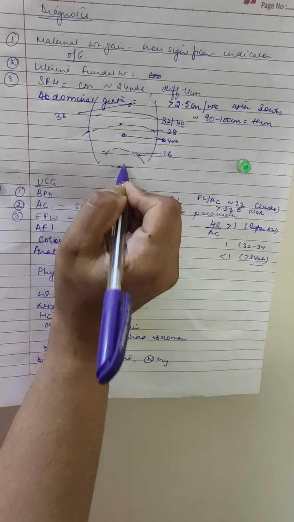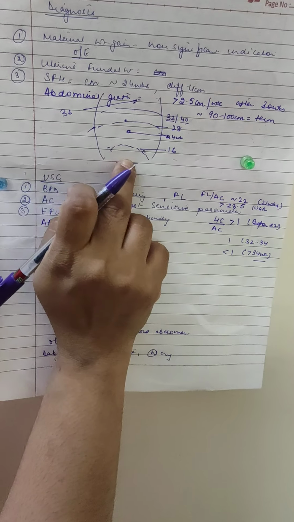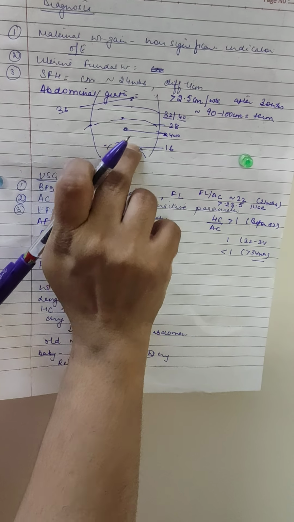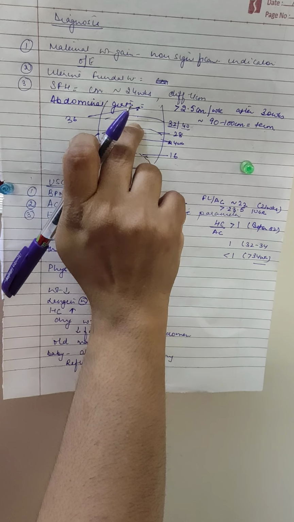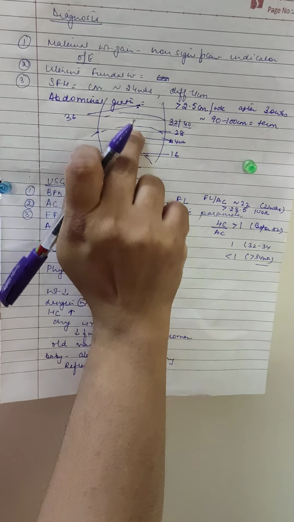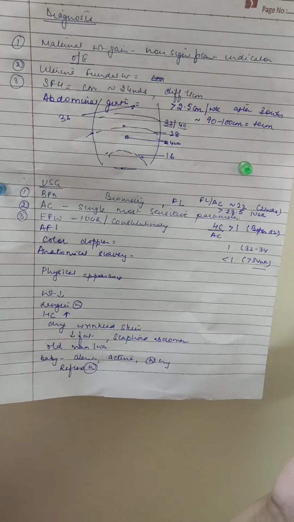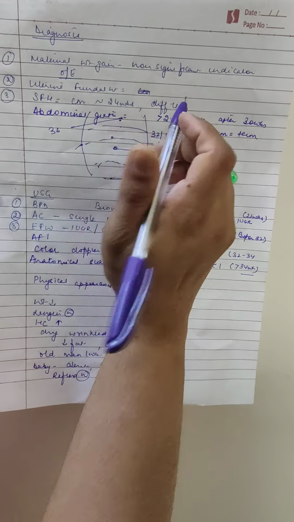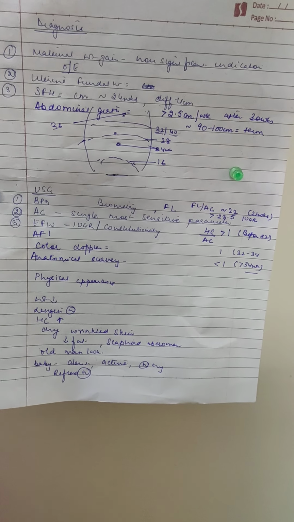Then we can also measure the symphysis fundal height. After 24 weeks, with the help of an inch tape from the pubic symphysis, we measure up to the maximum point we can feel the fundus. After 24 weeks of gestation, it corresponds to the weeks. Suppose the patient is at 30 weeks, then it is 30 centimeters, and if the difference is 3 to 4 centimeters, that is quite significant.